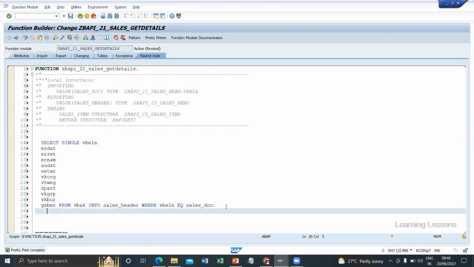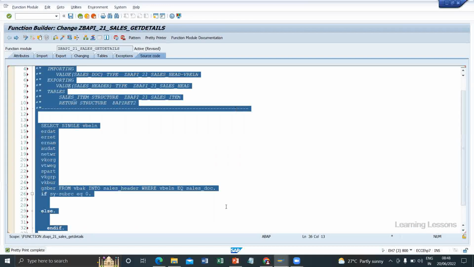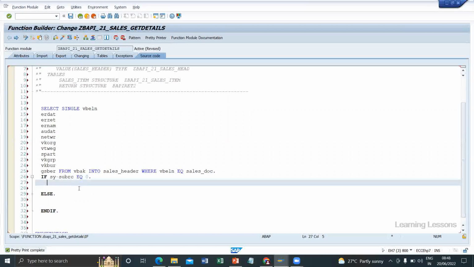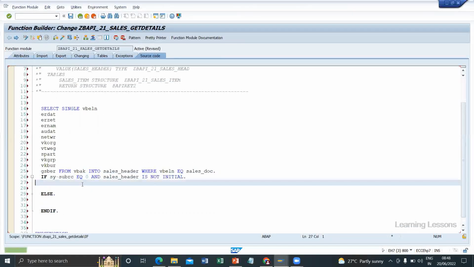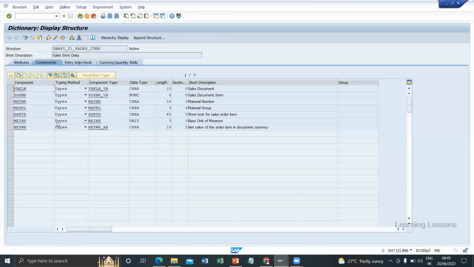If this is satisfied, if sy-subrc equal to 0, else and endif. If this is satisfied, then we have to read the data. If sy-subrc is 0, we can also write one more condition: if sales header hyphen VBELN is not initial. Okay, we can write that condition. If both are satisfied, then we have to read the data from the second table. Second table means we have the item structure. We can use this structure. We already discussed.